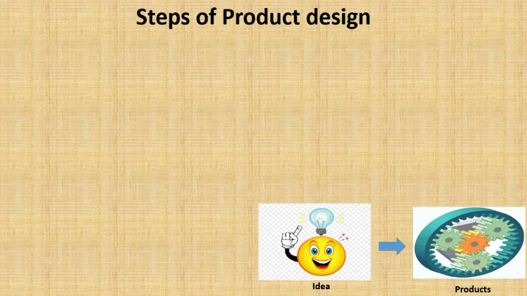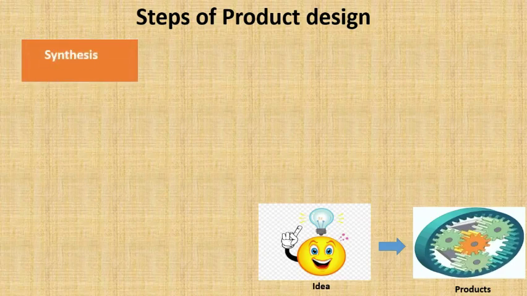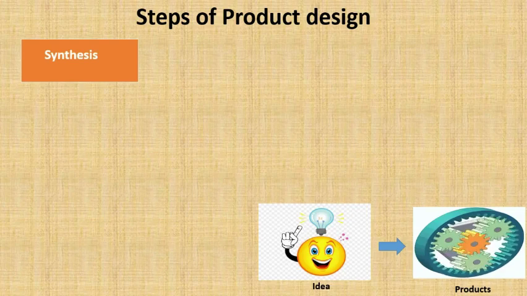So we will summarize, and we will see the detailed steps of the product design. So that is the synthesis. The first phase of this product step comes under synthesis. Synthesis means generating or making new ideas by a group of people, here we can say by the experts, or by the design engineers, or by the researchers as a team.